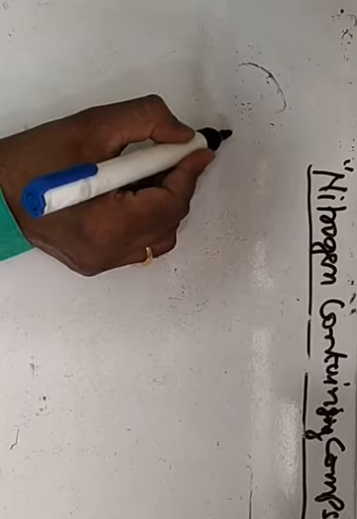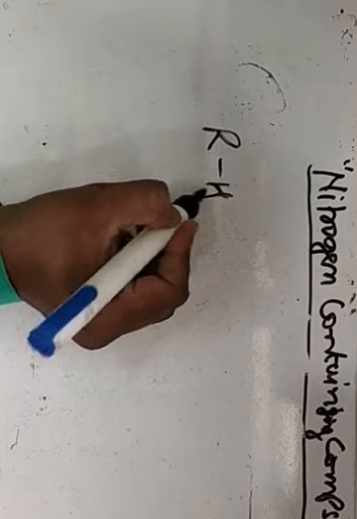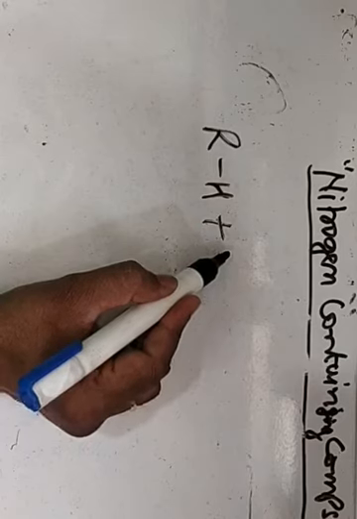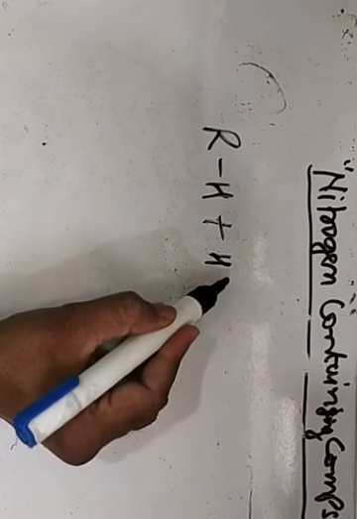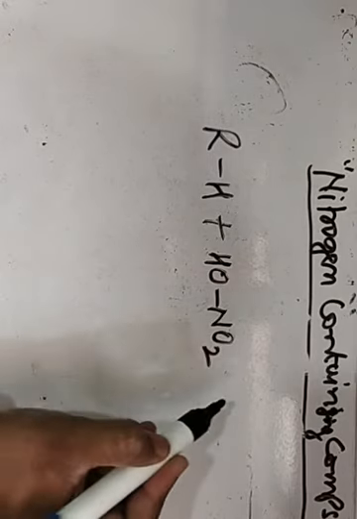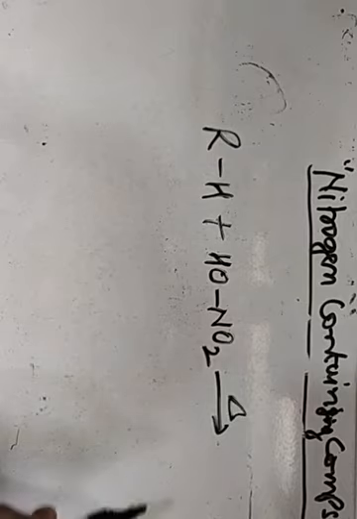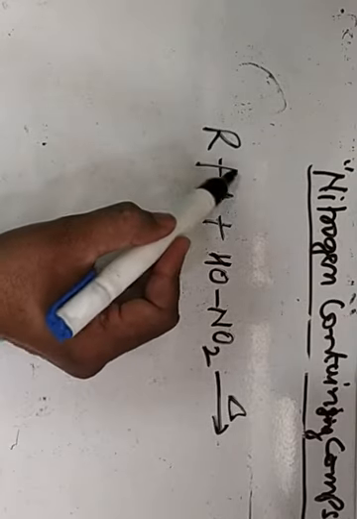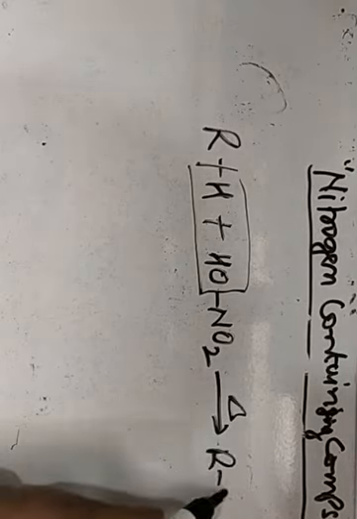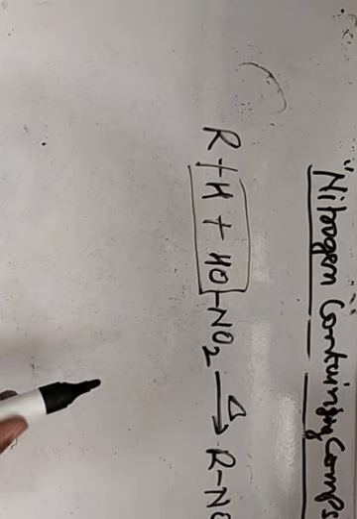First method is by nitration of alkane. The aliphatic saturated hydrocarbons, that are the alkanes, when heated with concentrated nitric acid HNO3, which can be written as HO-NO2, on heating, H and OH get eliminated as H2O and we get RNO2, the nitroalkane.